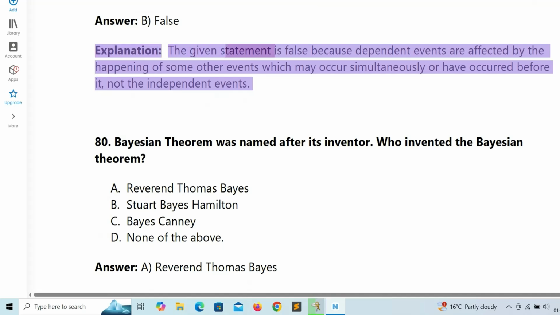Explanation: the given statement is false because dependent events are affected by the happening of some other events which may occur simultaneously or have occurred before it, not the independent events.